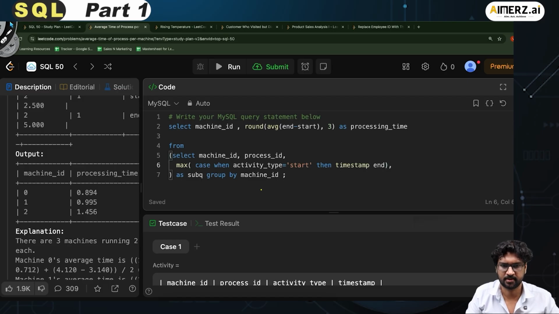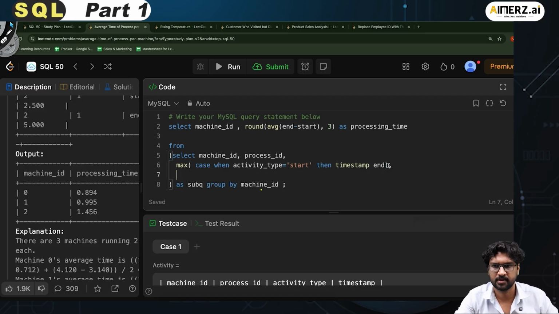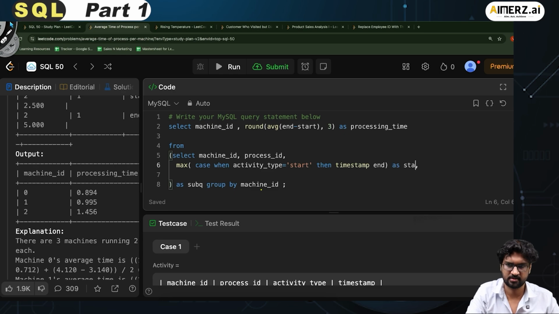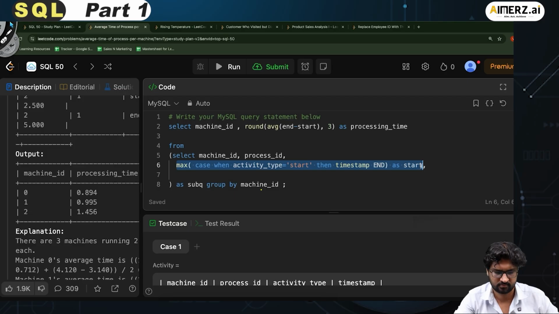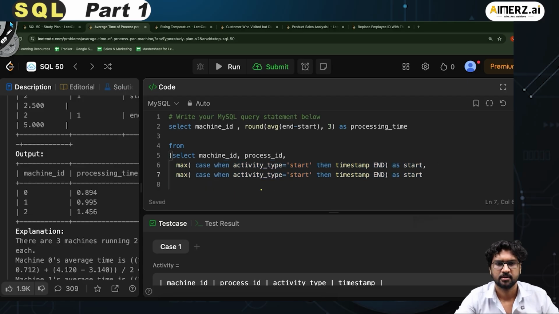And then again I do the same thing as start. Let me copy this, paste it here. When activity_type is equal to end, then timestamp, and then as end.